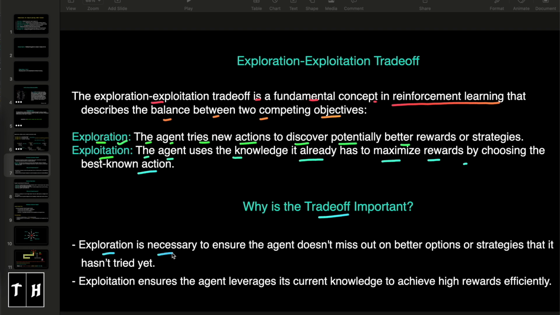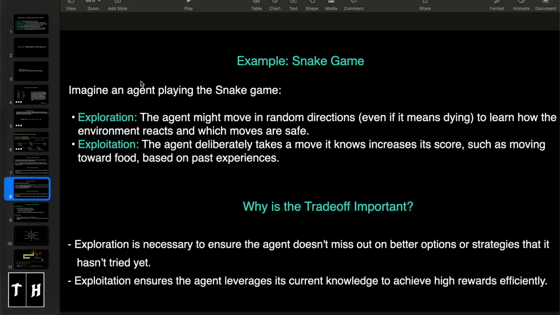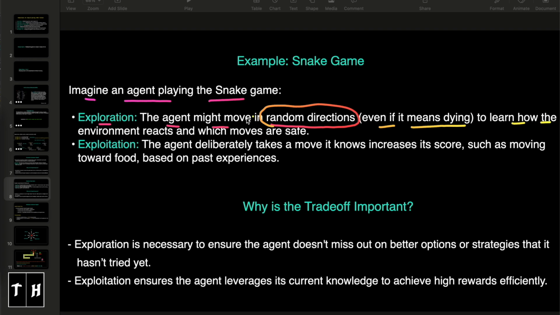Exploration is necessary to ensure the agent doesn't miss out on better options or strategies that it hasn't tried yet. Exploitation ensures the agent leverages its current knowledge to achieve high rewards efficiently. Let's understand this from the snake game perspective. Imagine an agent is playing the snake game. In exploration, the agent might move in random directions. This is important, random directions, even if it means dying, to learn how the environment reacts and which moves are safe.